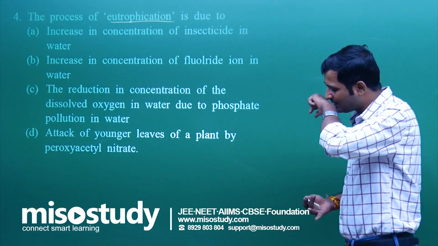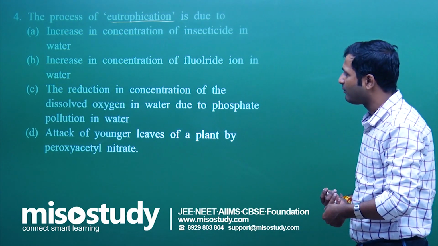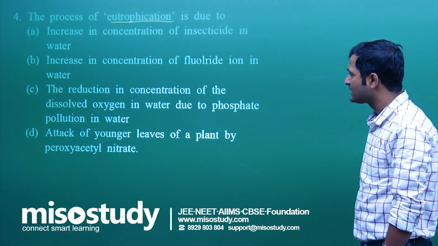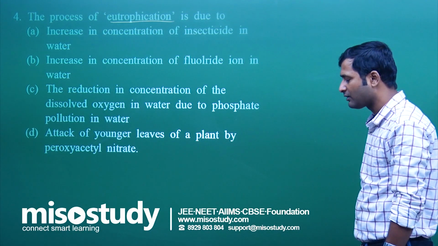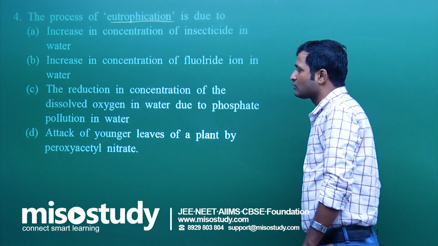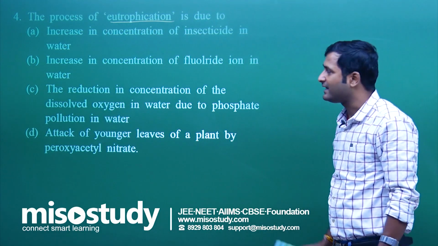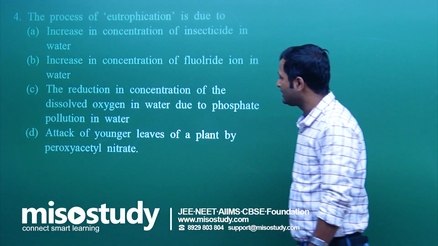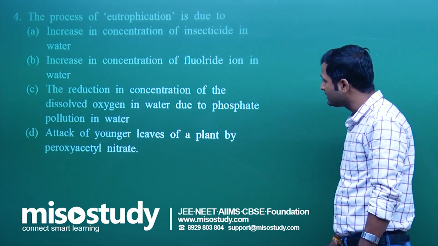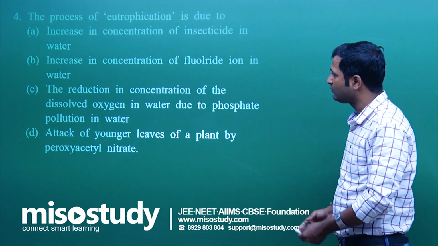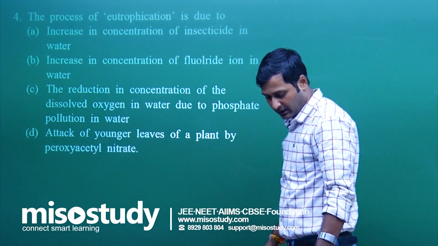Again I am repeating, the reduction in the concentration of dissolved oxygen in water due to phosphate pollution in water. So question number 4, C is the correct option.